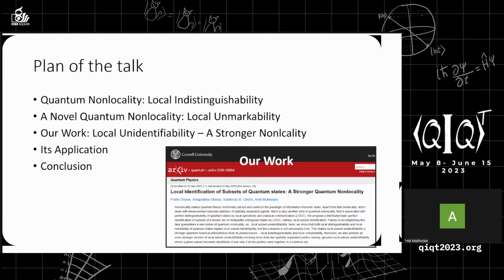So the plan of the talk is like that. I will first very briefly introduce the idea of quantum non-locality and also local indistinguishability. Then I will move to a new quantum non-locality, which is coined as local unmarkability. Then I will move to our work and its application, and at the end, the conclusion.